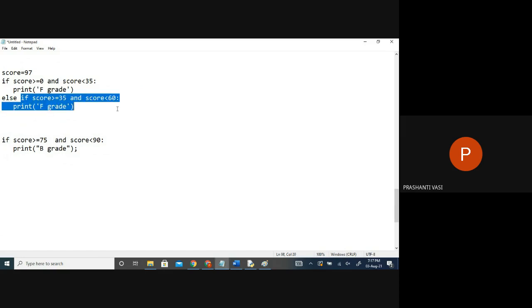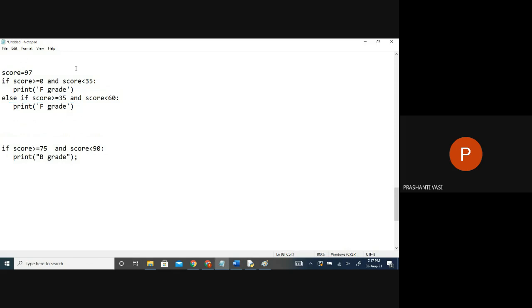Else, again check the condition, and then if it is true, print this. Otherwise, if this is also not satisfied, say my marks is 97, it does not fit this condition. Again, I can't directly say C grade. Sorry, this is D grade. I can't say the answer directly. I have to check again whether the score is between some range or not. The next range is: score more than or equal to 60 and less than 75. So I will print C grade.